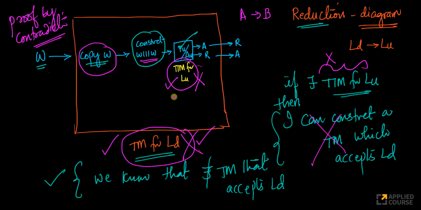And the logic here is very simple. That's why these diagrams are super useful, and super powerful also. First, I assume that I have a total Turing machine for LU. If there exists a total Turing machine for LU, I can construct a Turing machine for LD using this bunch of steps. But I know that there is no Turing machine for LD, which means this is not possible. Proof by contradiction. That's the whole logic of reductions. Very, very important concept here.